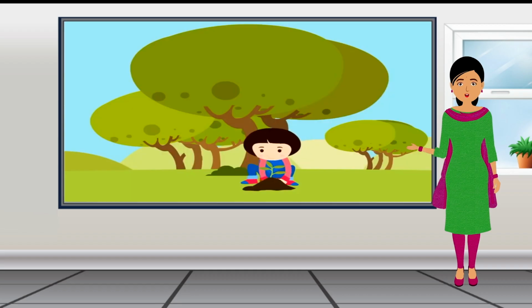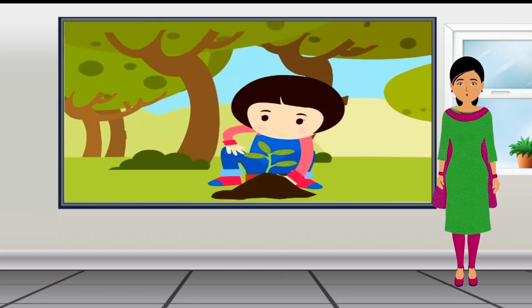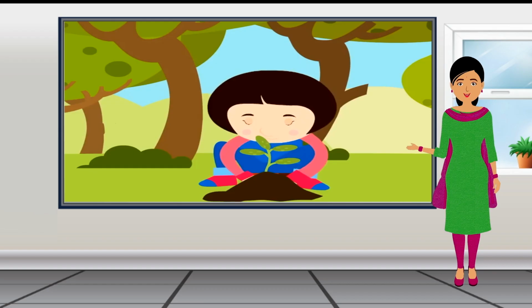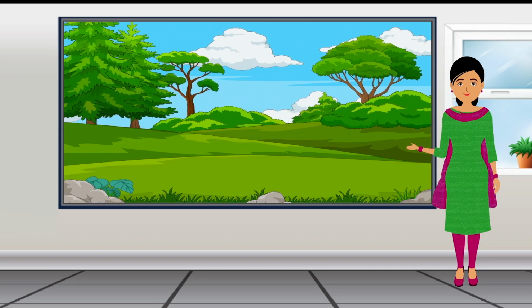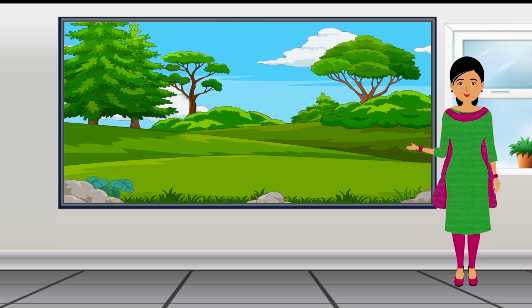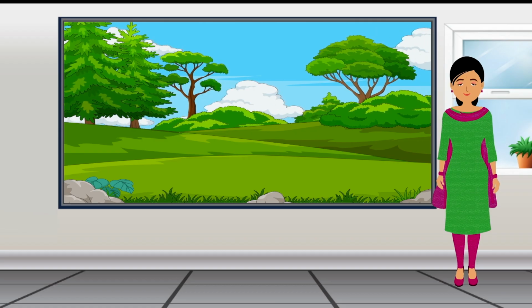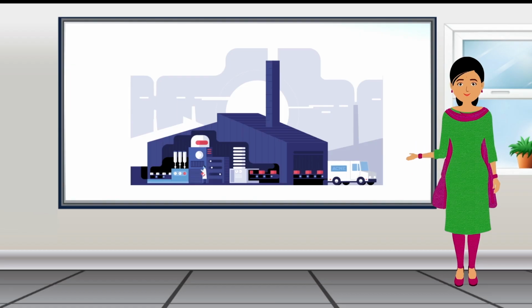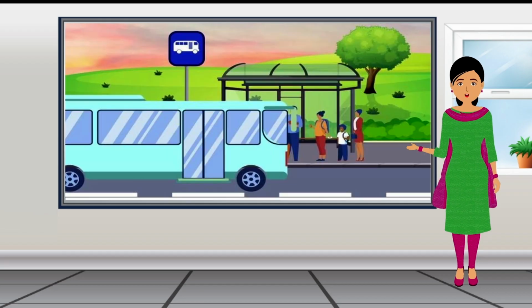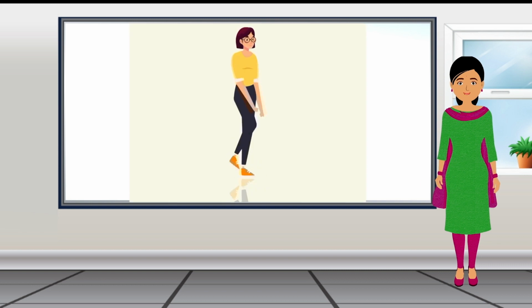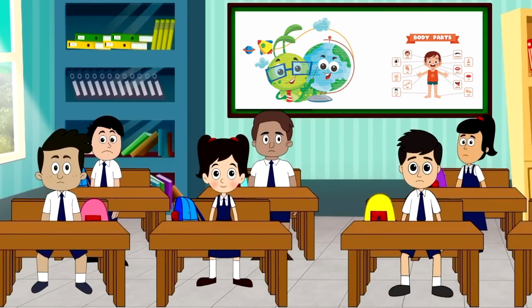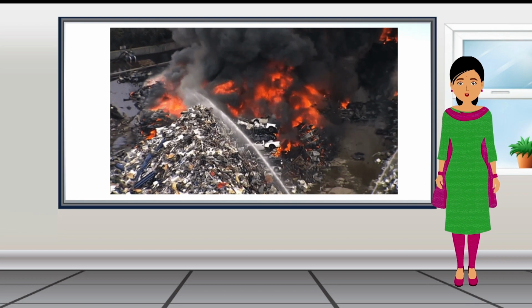To make the air clean, we should plant more trees, as trees give us oxygen, which makes the air pure and clean. Factories should be set up away from residential areas. We should use public transport, cycle, or walk for short distances. We should not burn garbage.